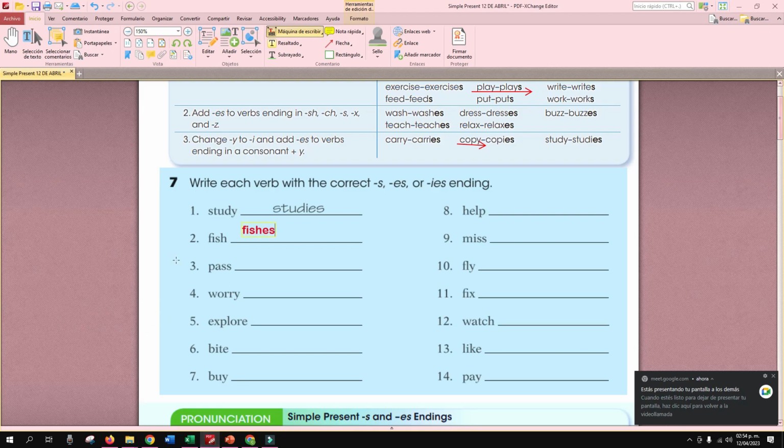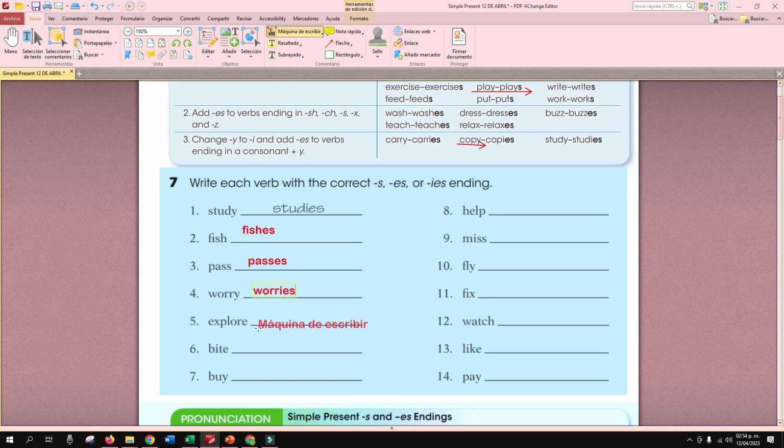Fishes. Right? What about pass? You know, we have double S. So, passes, right? What about worry? Consonant Y. So we need to change it.